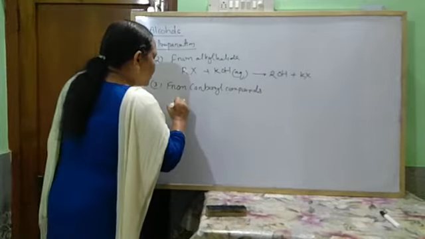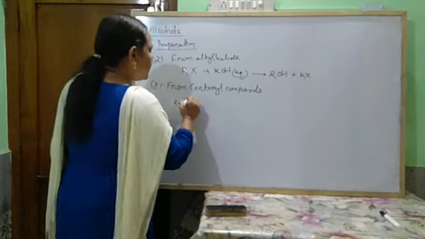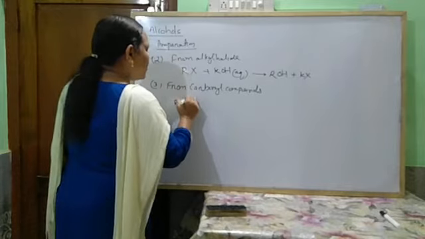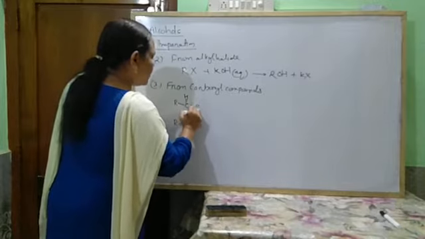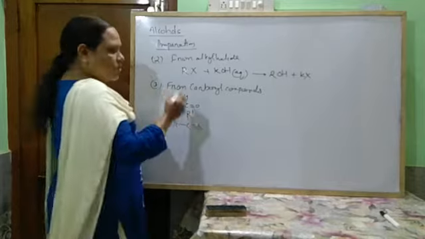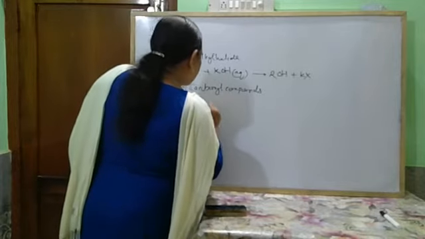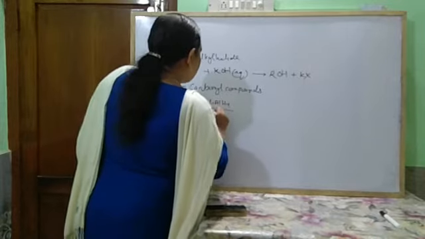So if this is an aldehyde or ketone, RCHO or RCOR', suppose an aldehyde and a ketone are given, and these are reduced with either lithium aluminum hydride or